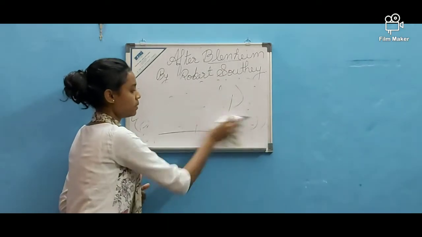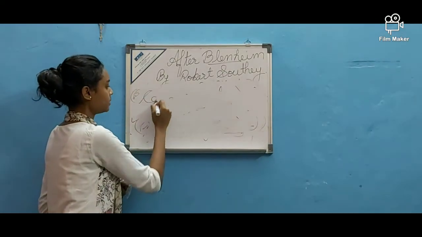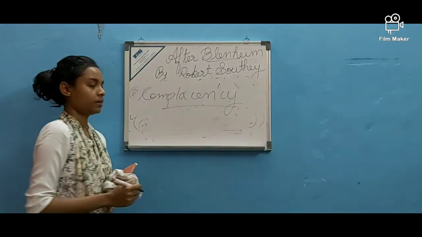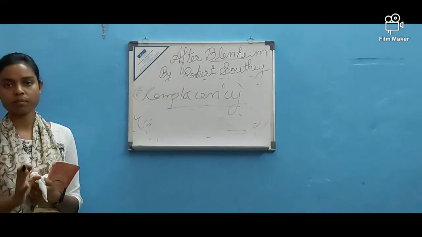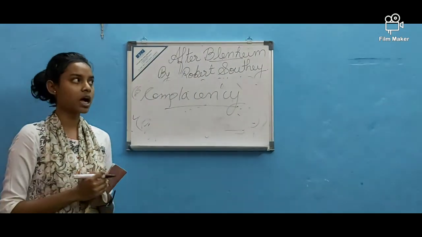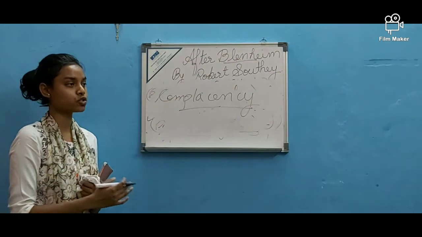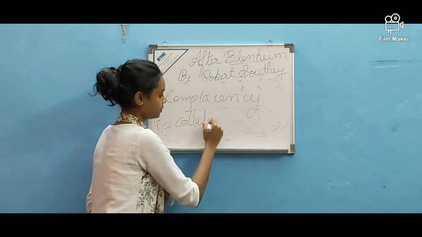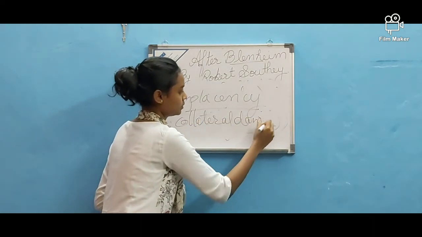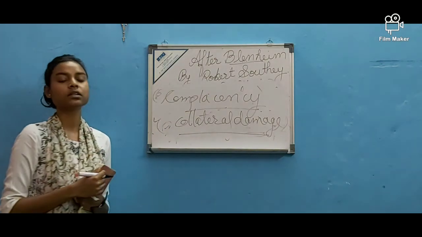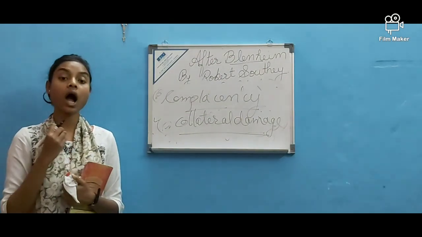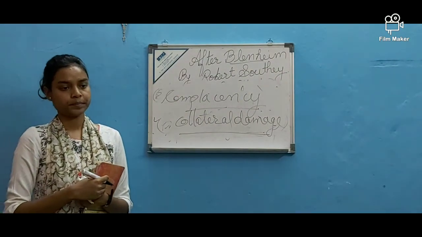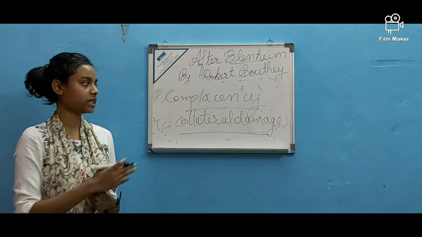Another theme that is very prominent is the complacency of common man. Now Caspar represents the common man who has resigned to his fate that victory comes at the cost of lives. They refer to it as collateral damage. It means the death, loss and destruction is unavoidable if you have to gain such great victory. So this was the poem in short and its themes.